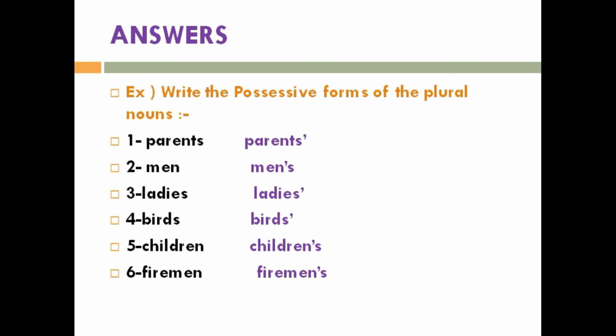Parents, you can see s was with them, so we will put only an apostrophe. Men, apostrophe s. Ladies, only apostrophe. Birds, only apostrophe. Children, apostrophe s. Firemen, apostrophe s.